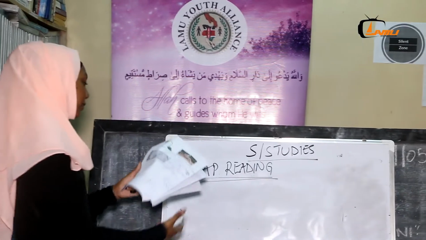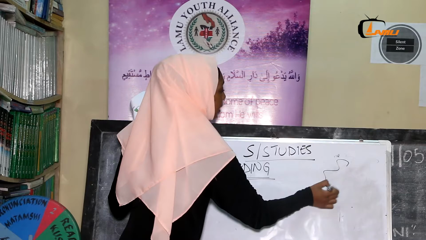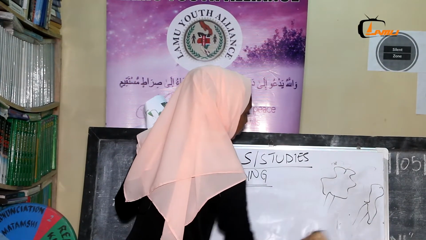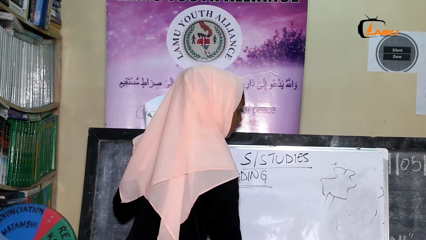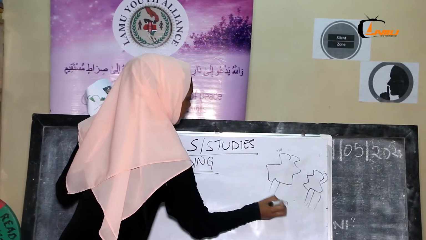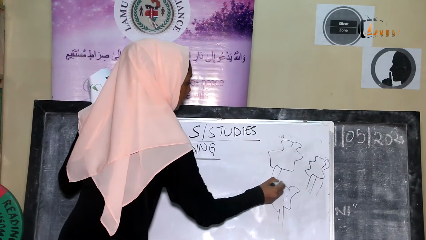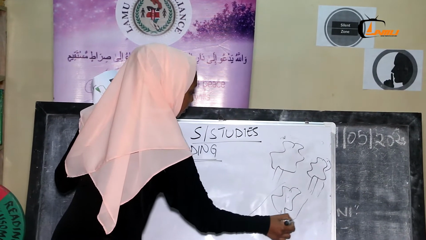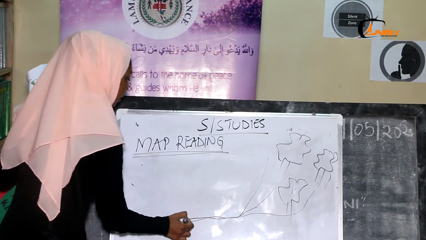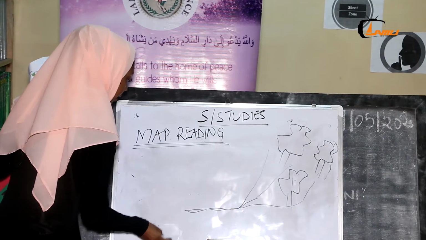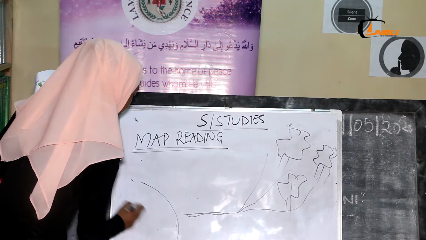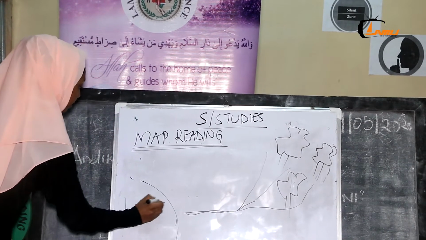Parts of the rivers. When you see forest all over here, and this is the river flowing, and then let's say here it's a lake. This is the lake.